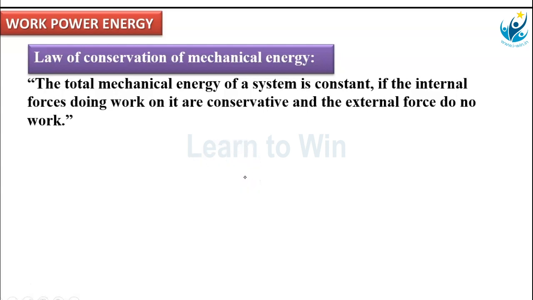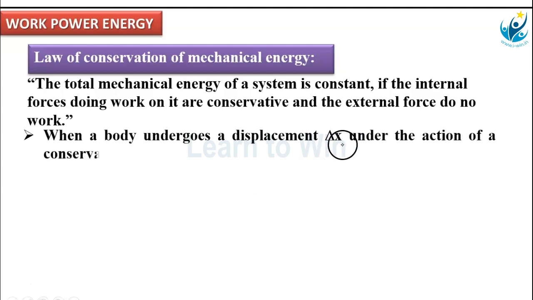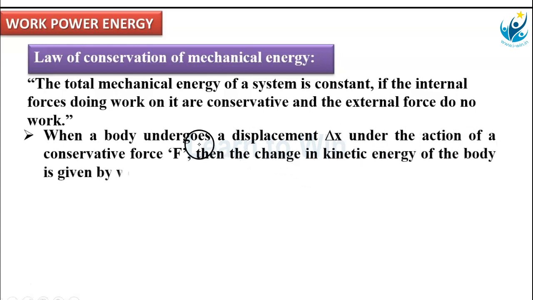Total mechanical energy of a system is constant if the internal forces doing work on it are conservative and the external forces do no work. Here, when a body undergoes a displacement delta x under the action of a conservative force F, the change in kinetic energy of the body is given by the work energy theorem. Work done is equal to change in kinetic energy. A conservative force F causes a displacement delta x. What is the work done? F delta x, which gives the change in kinetic energy delta K.